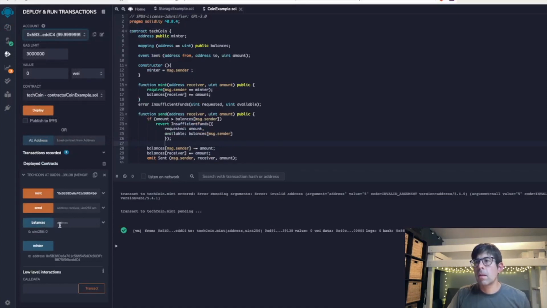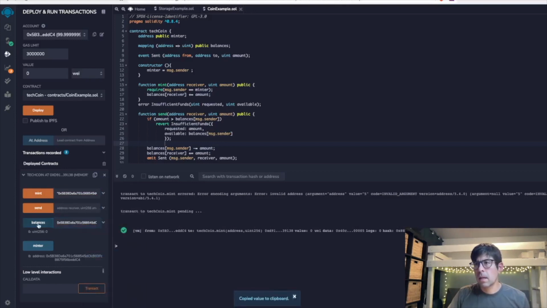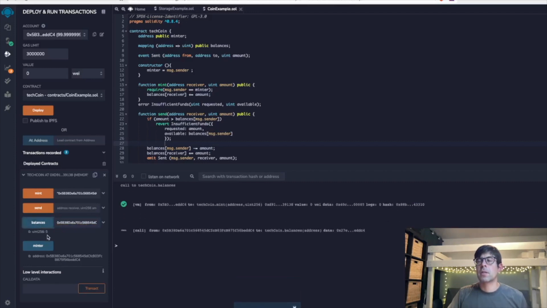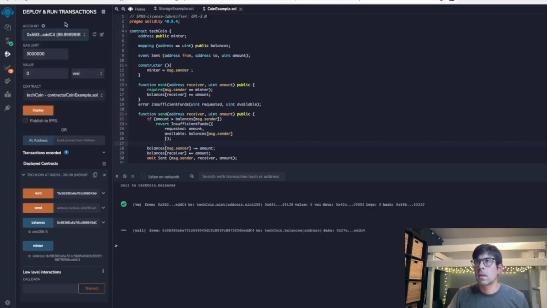So now let's actually copy that address and see if there is a balance change. Okay, great. So, you know what? I think what's going on here is it's only stored within the contract here, but not on these accounts. All right, so that worked.